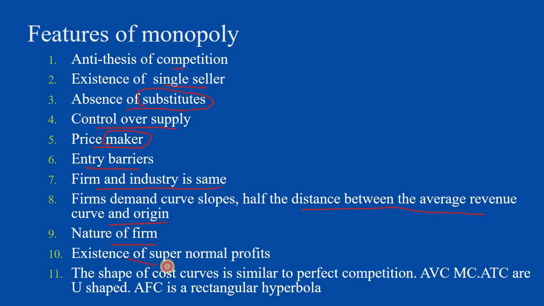There is existence of supernormal profit since he has complete control of the supply, and the shape of the cost curves is very similar to perfect competition: average variable cost, marginal cost, and average total cost are all U-shaped curves. And again, average fixed cost is a rectangular hyperbola.